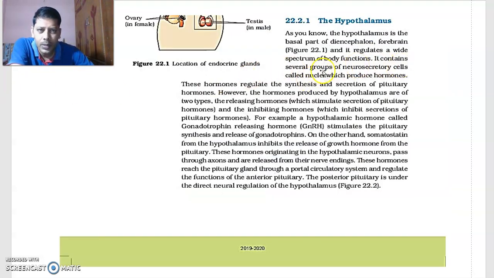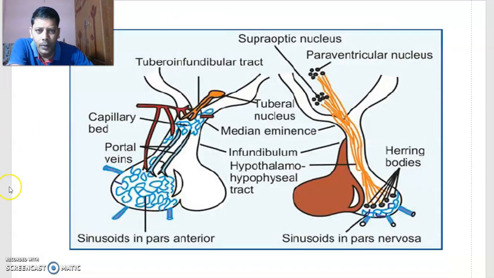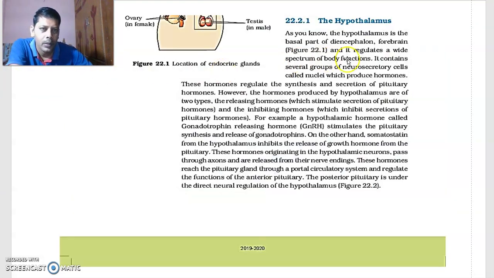The hypothalamus contains several groups of neurosecretory cells. This is one group I showed you here, and this is another group. Several groups of neurosecretory cells are called nuclei, singularly nucleus.